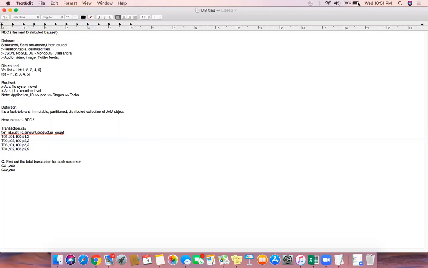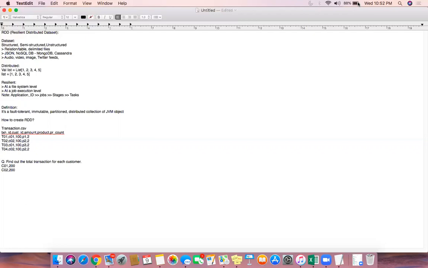Similarly for data frame, we'll discuss the same thing: what is a data frame, how to create a data frame, and how to apply transformations on that. Spark is all about that only: how to create a distributed data set, then apply some transformations on that.